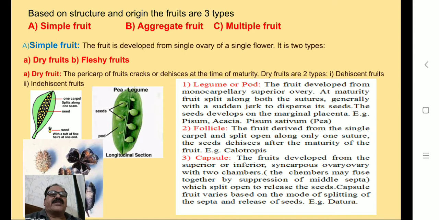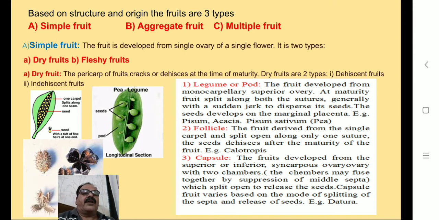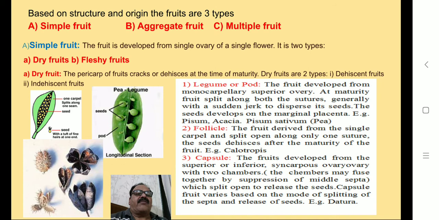Based on the structure and organ, the fruits are of three types. These are simple fruits, aggregate fruits, multiple fruits. First type is simple fruit. The fruit is developed from a single ovary of a single flower.